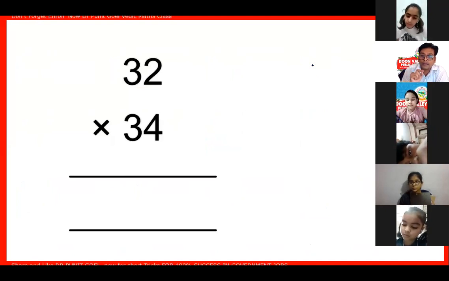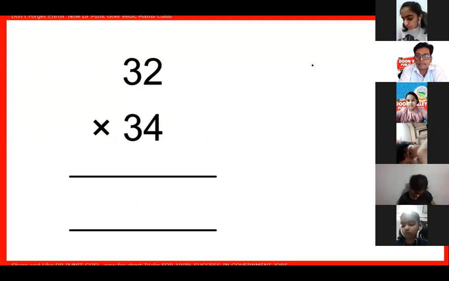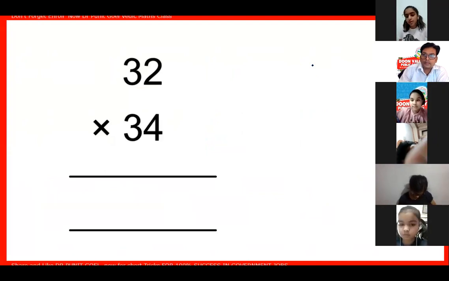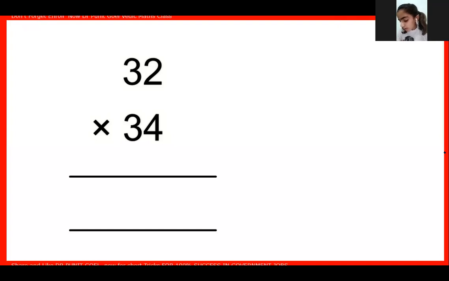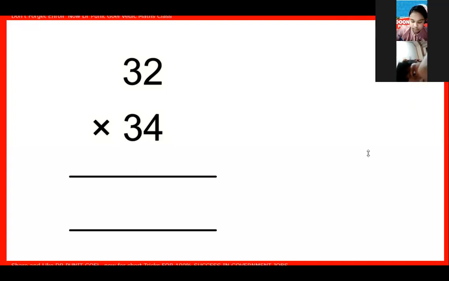Use your copy and pen. Ridhima, write down. That is plus 2.